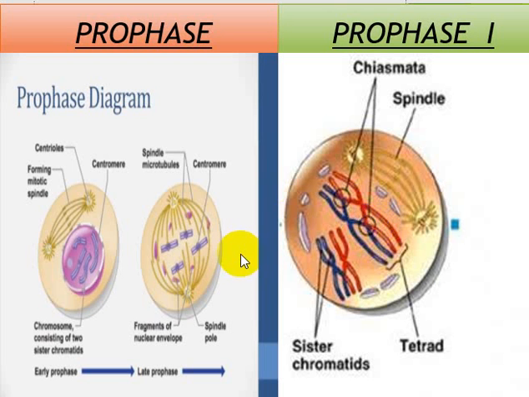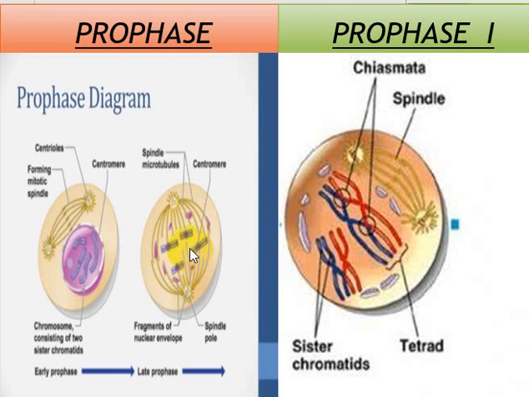But on the other hand, if you see the prophase of mitosis, there isn't any pairing. The sets of chromosomes are just moving with a distance, with no pairing up of homologous chromosomes, no chiasmata, no crossing over, and no synapses.